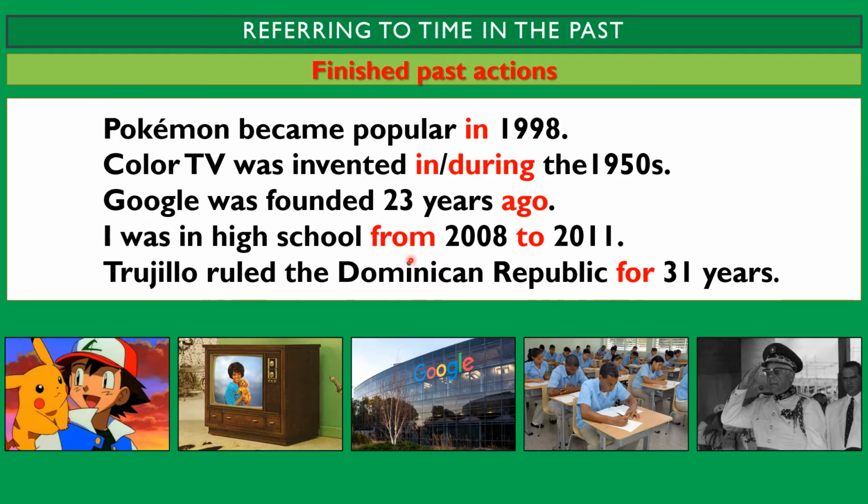In this example, we say that this action started in this year and this action finished in this year. For example, from 2008 to 2011. That means that the action started this year and the action finished this year. And we use for to talk about the duration, to say how long an action happened.